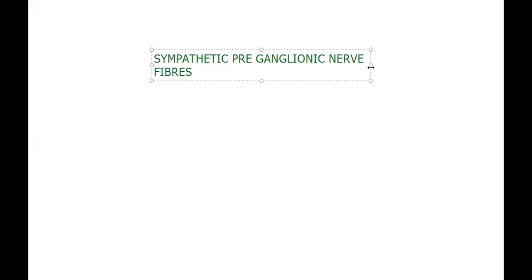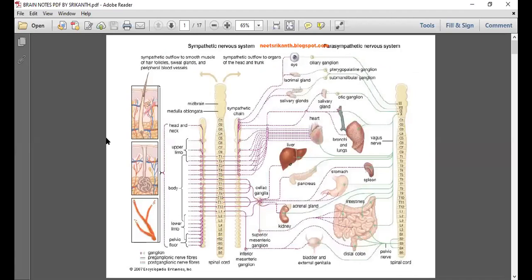I put the heading and let us try to locate all of them in the diagram. Earlier we located the sympathetic chain, and we said trunk ganglia. The sympathetic chain itself is called trunk ganglia. So we located that. Let me write.